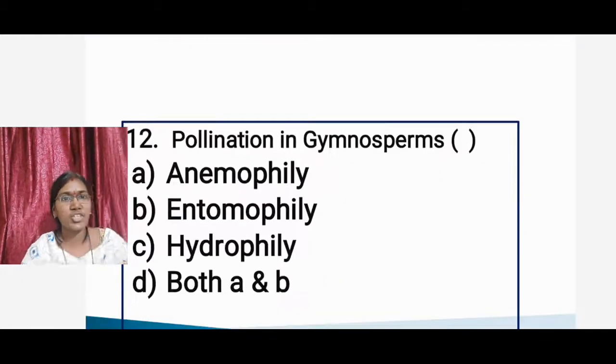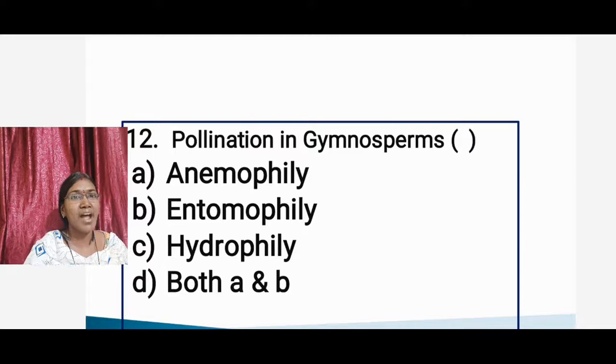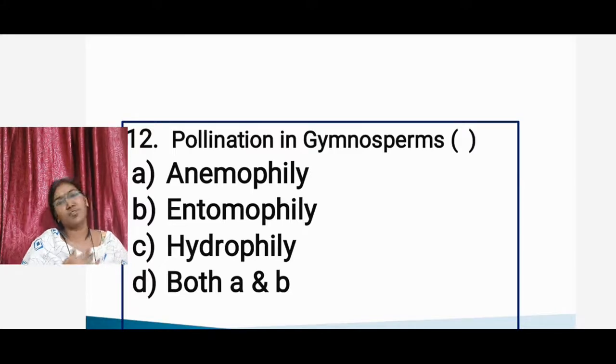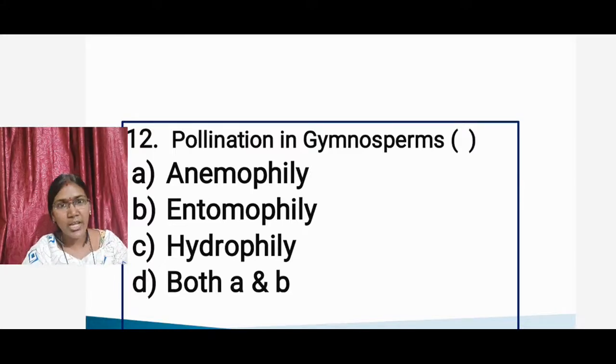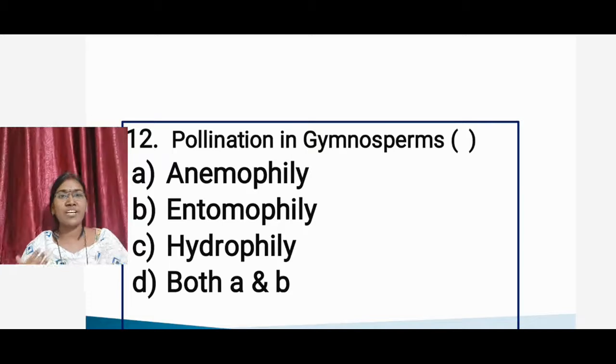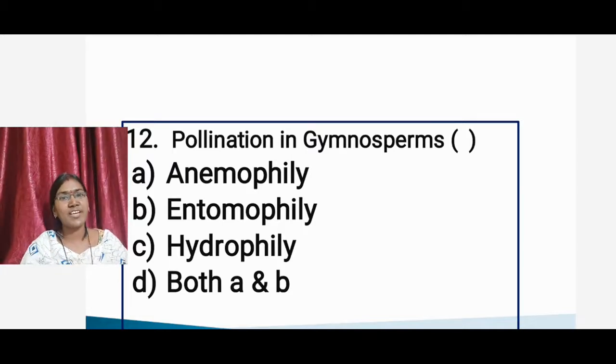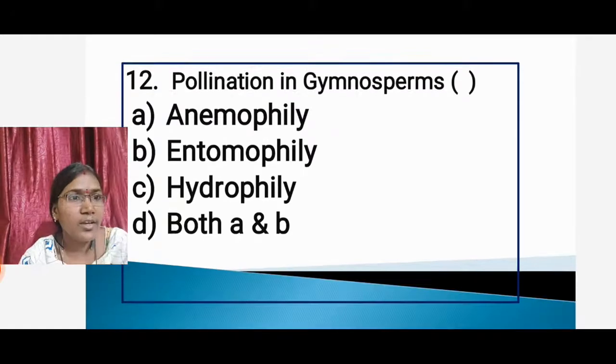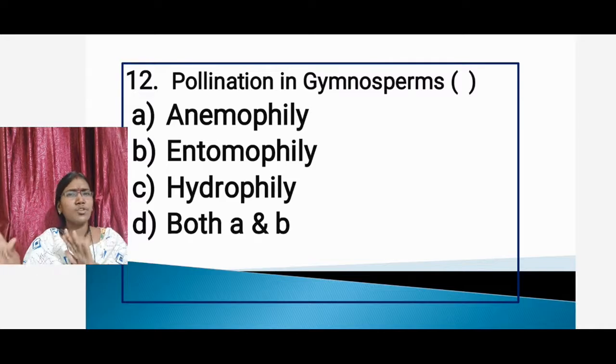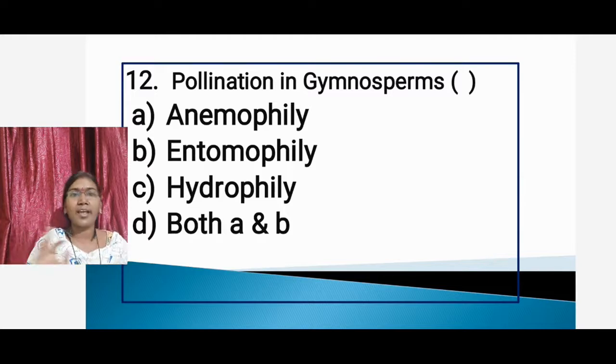Then the next question, pollination in gymnosperms. Pollination takes place by which type in gymnosperms? Option A, anemophily. Option B, entomophily. Option C, hydrophily. Option D, both A and B. In gymnosperms, pollination commonly takes place in two ways, by air and by insects.